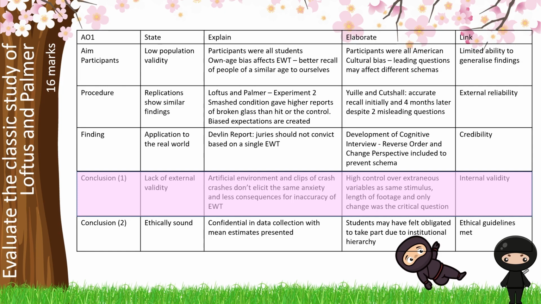a real accident. We could alternatively talk about the fact that getting things wrong in the real world has more consequences, and therefore we would be less likely to make guesses. We're going to flip that and counter that with high levels of control. These are going to give us specific details in terms of the internal validity.